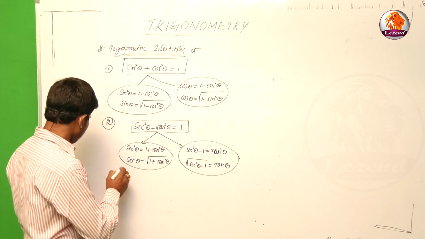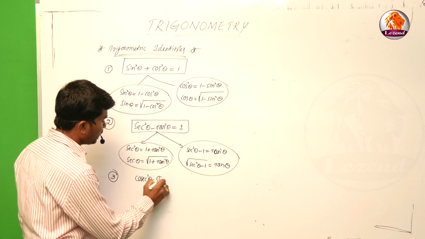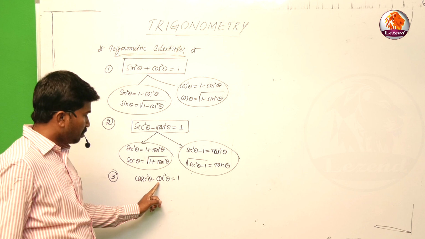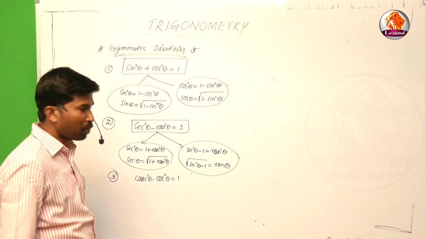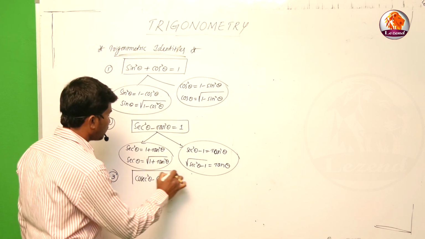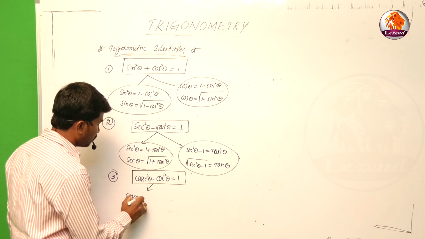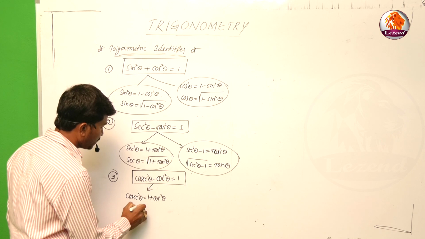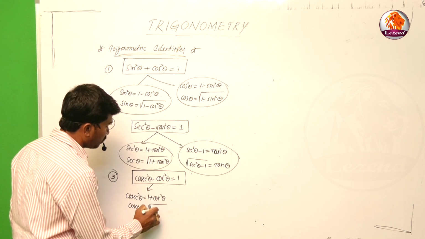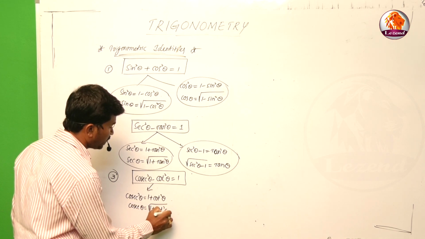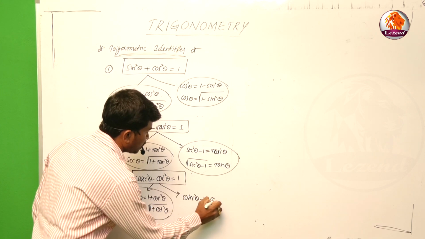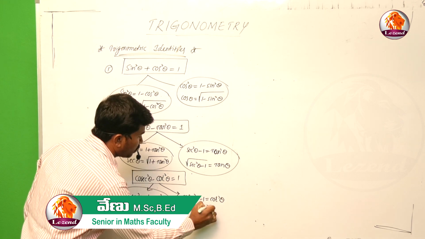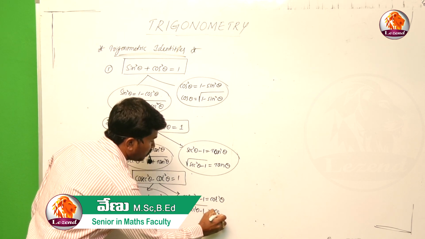Now we'll go for the third one: cosec square theta minus cot square theta is equal to 1. This is the third one. Cosec square theta is equal to 1 plus cot square theta. Cosec theta is equal to under root of 1 plus cot square theta. Cot square theta is equal to cosec square theta minus 1, and under root of cosec square theta minus 1 is equal to cot theta.